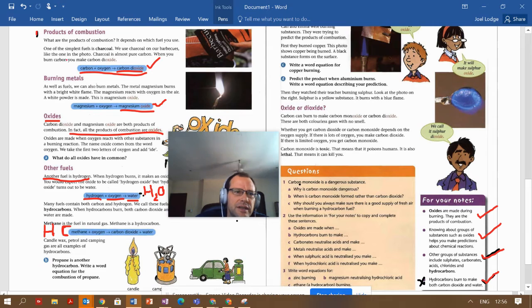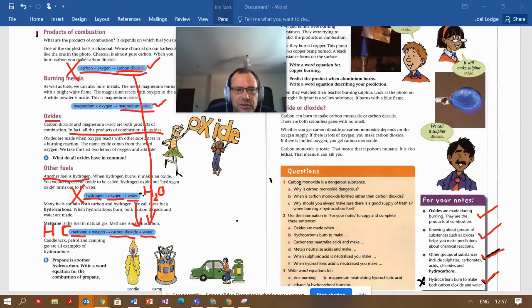So if we combine these two reactions together, hydrocarbon, methane, plus oxygen gives us carbon dioxide and water. Because there's the water, there's the carbon dioxide. Okay, that's how we get those. Because if a fuel contains both hydrogen and carbon, we're going to get those two products made.